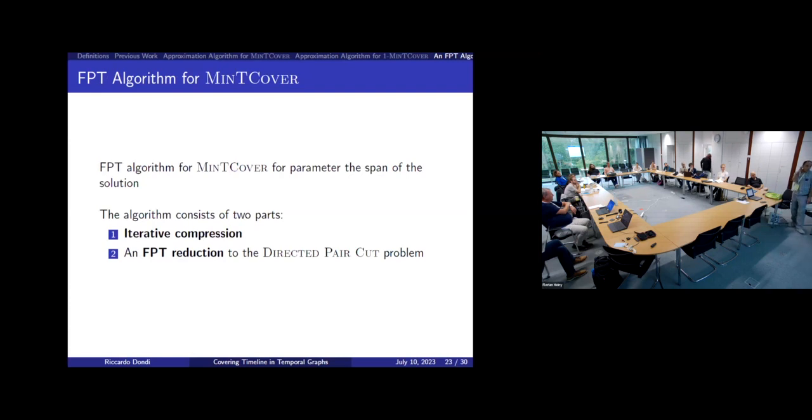So what is the idea of the algorithm? We use 2 main ingredients. One is iterative compression, a well-known technique in parameterized complexity, and also an FPT reduction to a problem called directed pair cut. I will try to explain a bit about this.